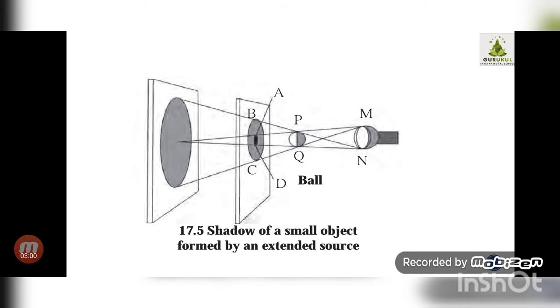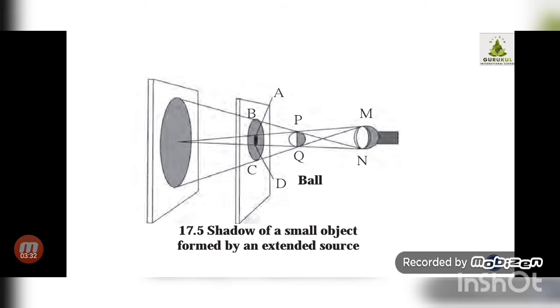So from this what we can conclude, that the shadow obtained from the extended source for small object is always a penumbra, or that they are light grey in color, correct? Now same principle can be used to understand why we can't see the shadows of the birds which are flying in the sky. Okay, birds are flying in the sky and there is a source of light.